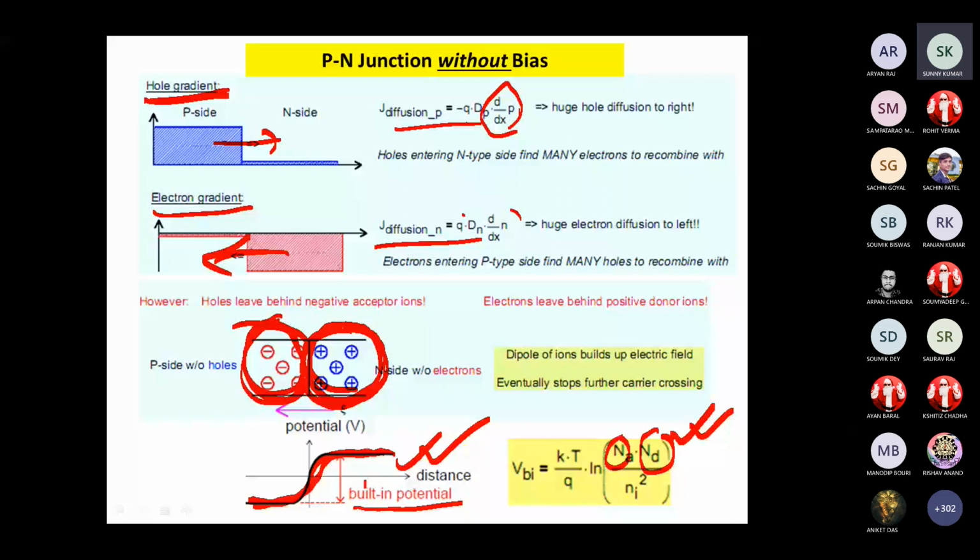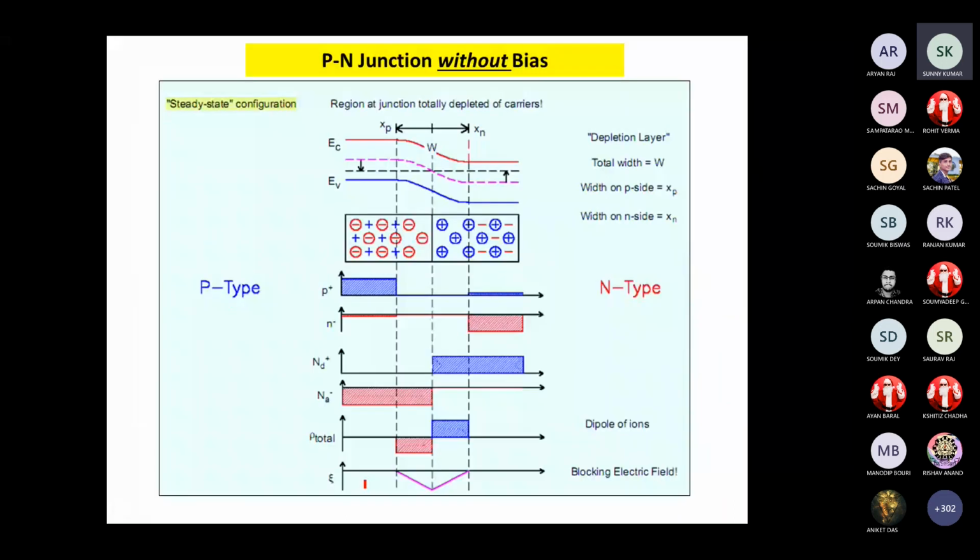So at steady state, if we again sketch the PN junction, you see the hole concentrations other than at the junction. This is the total junction depletion region. There are no holes, holes are neutralized in this region.